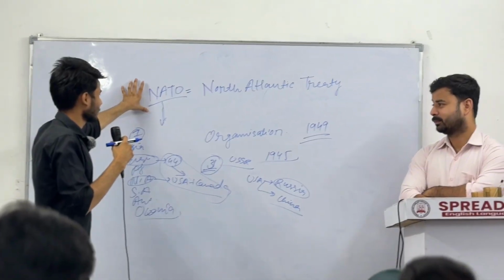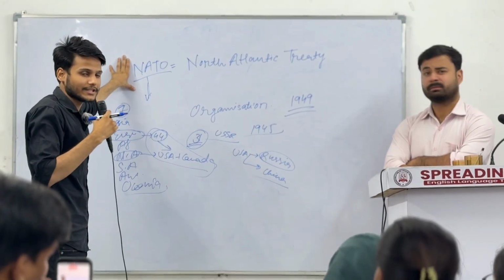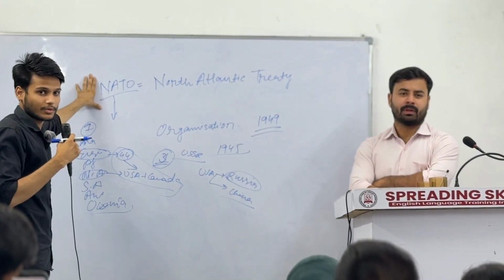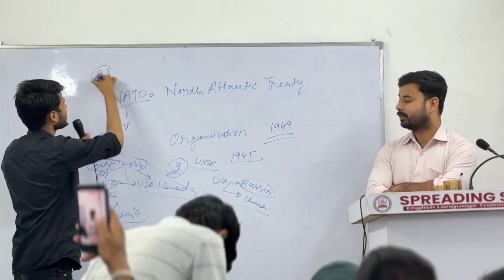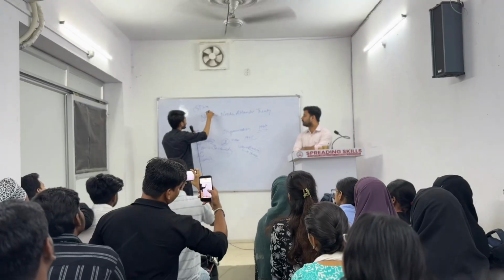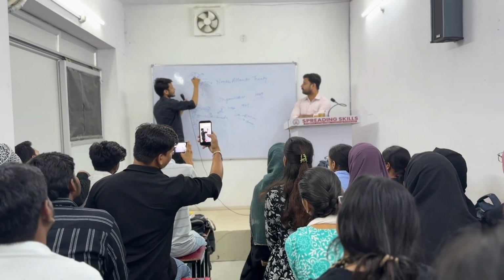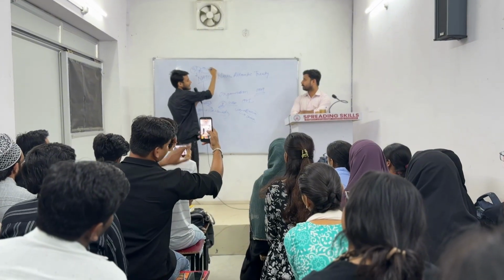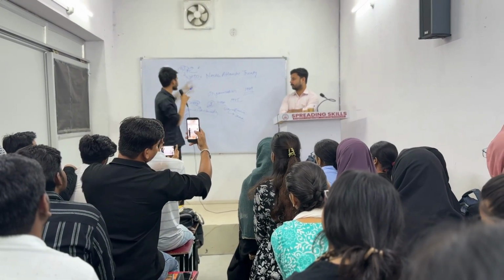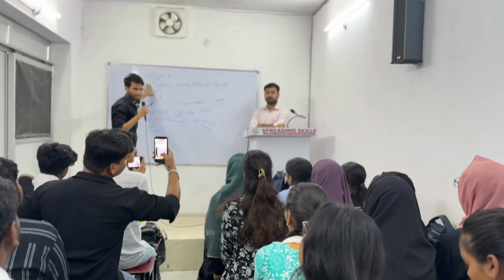Do you know the purpose of making this military alliance? To prevent war. For example, there are 31 countries, and if any one country attacks any one member of this alliance, then all will protect, all will defend. Like, attack on one, attack on all. That is the motive of this NATO.